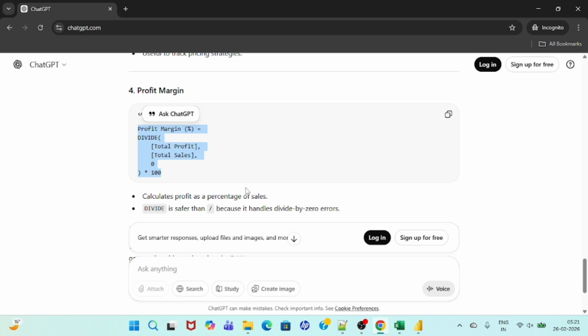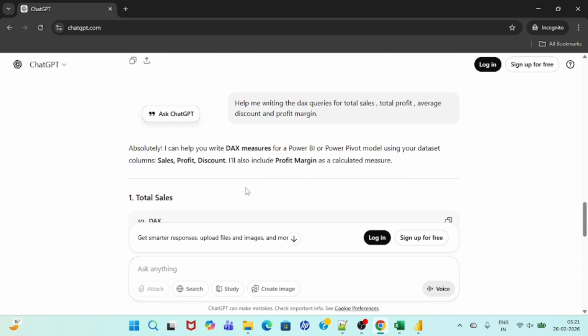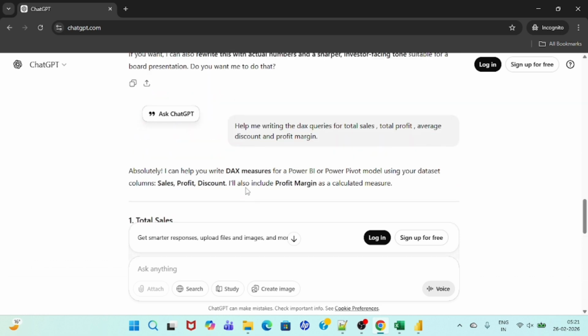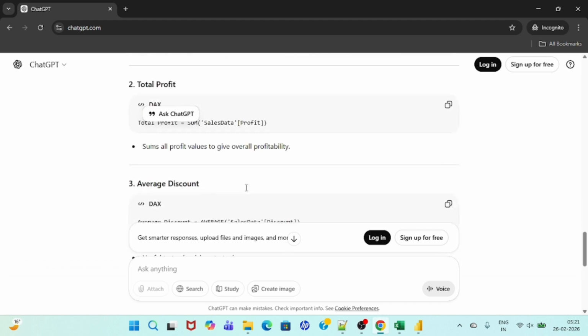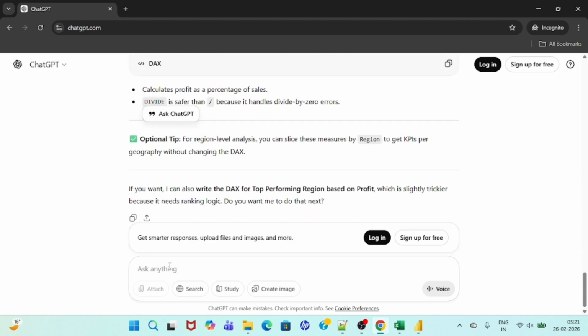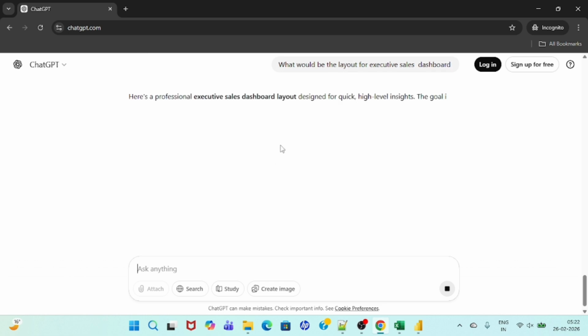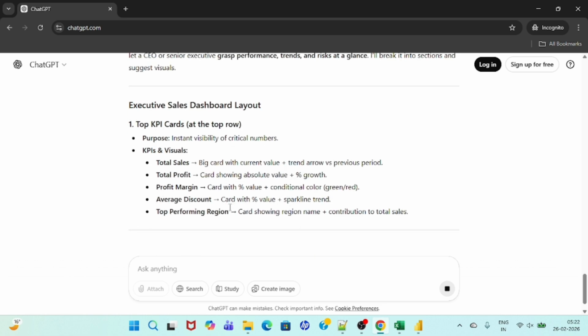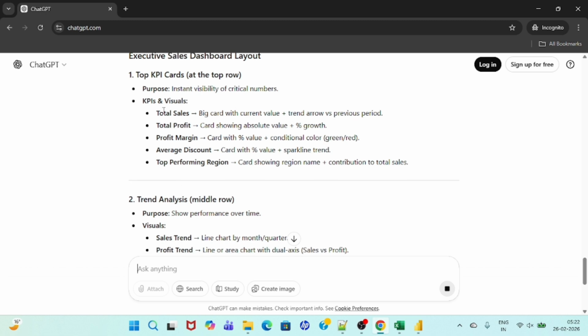Okay, so here we have written total profit and all that. Okay, we can write here. If we don't know the layout, we can ask what would be the layout for an executive sales dashboard. Now see this, we are getting layouts like put top KPIs: total sales amount, total profit, profit margin, average discount.